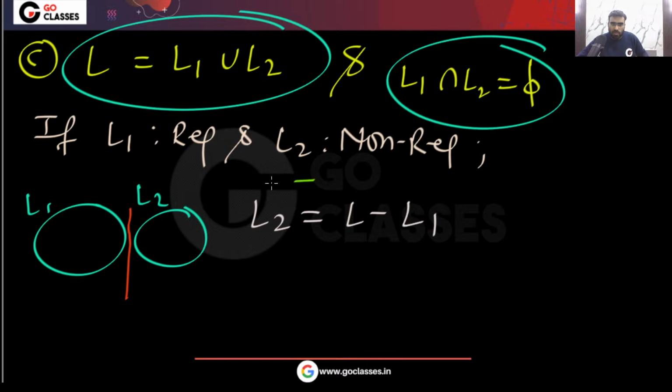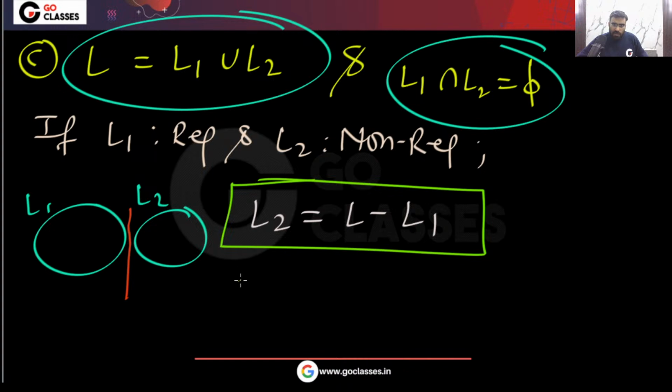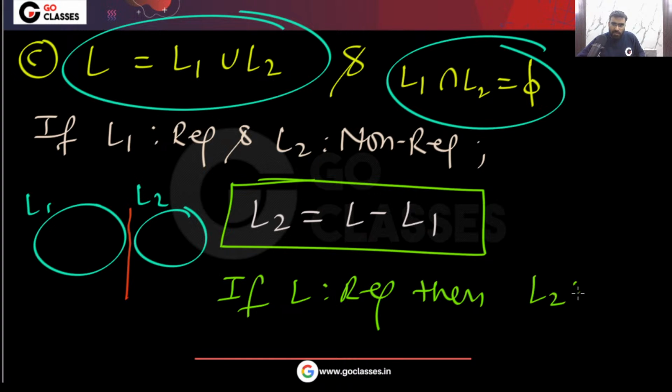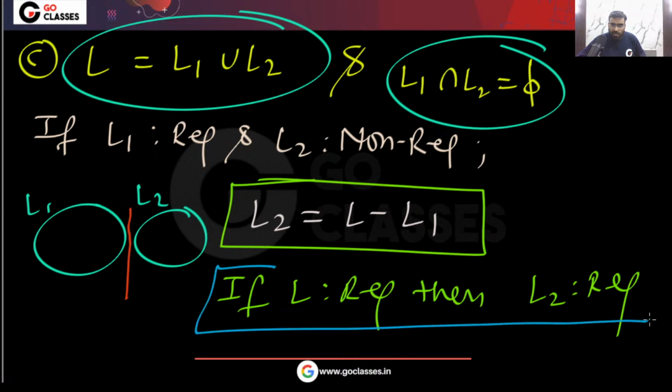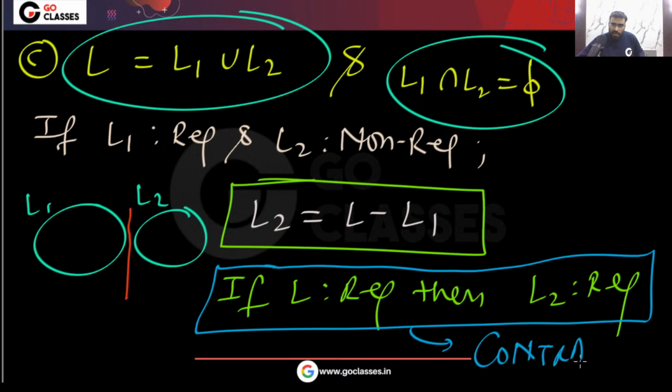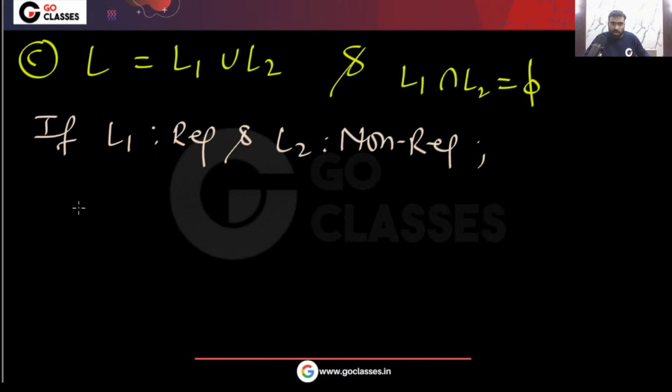Now if I assume L is regular, then L2 will be regular, and that is a contradiction, because it is already given that L2 is non-regular.